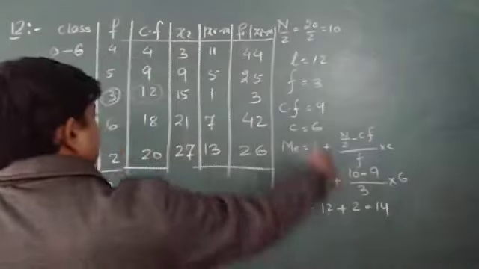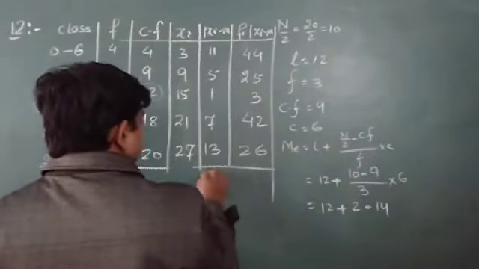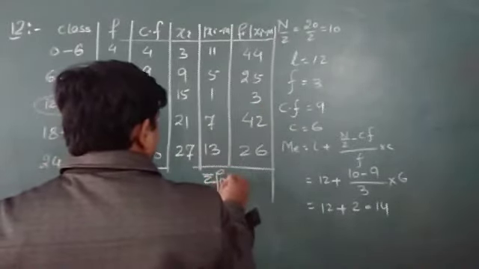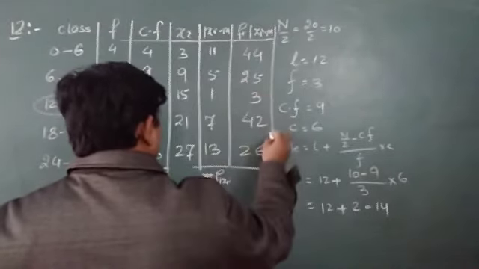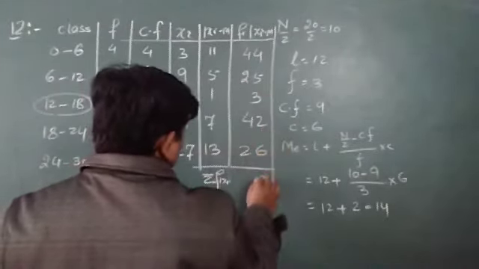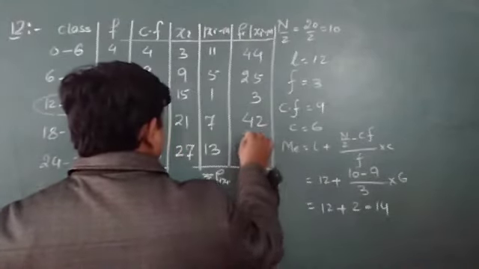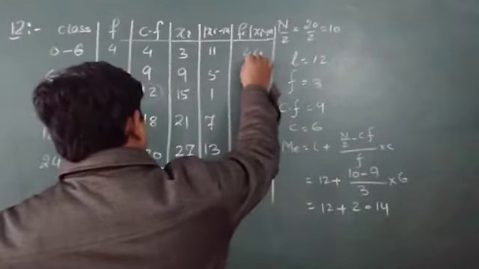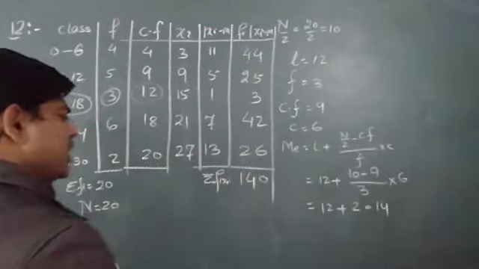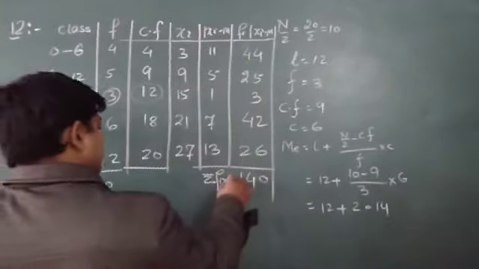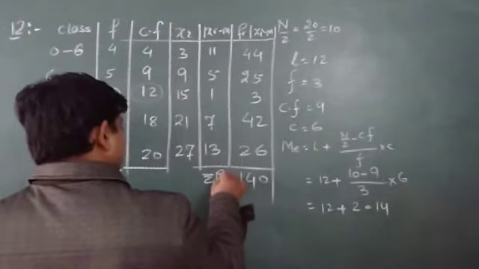Now you may find sigma fi, that is 5 plus 4 is 9 plus 3 is 12 and 12 plus 8 is 20. Then I am having 2 plus 2 is 4 plus 4 is 8, 8 plus 4 is 12 plus 2 is 14, so 140 I have got as sigma fi mod of xi minus m.